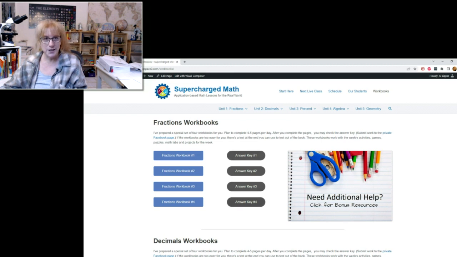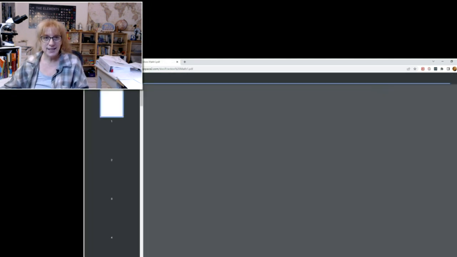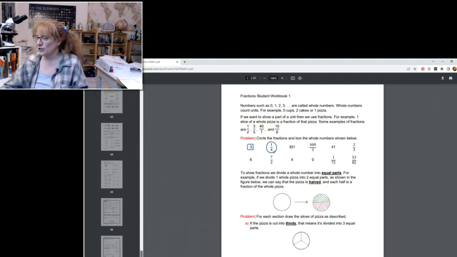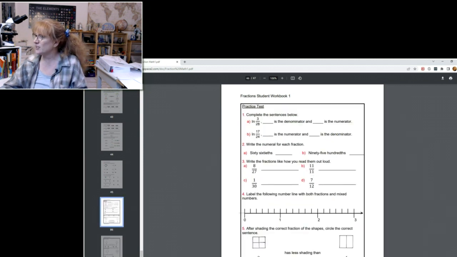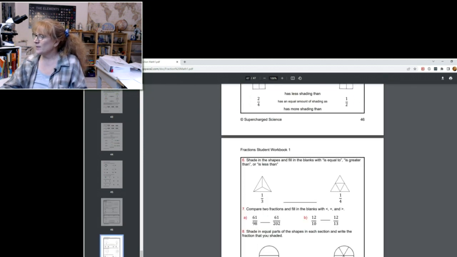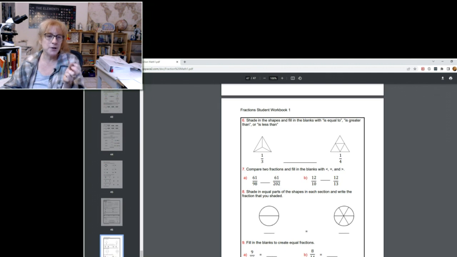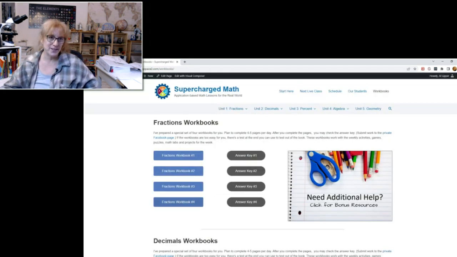Each one has an answer key. If you're not sure which workbook you need, I would recommend opening up one of the workbooks and going to the very last 2 pages. There are assessment tests. It's basically a little practice test that covers everything we covered in the book. If you can complete the assessment without hesitating and get most of them right, then you know you've graduated from that book. Every book has one of these, so you can do this for any one of the 4 fractions.